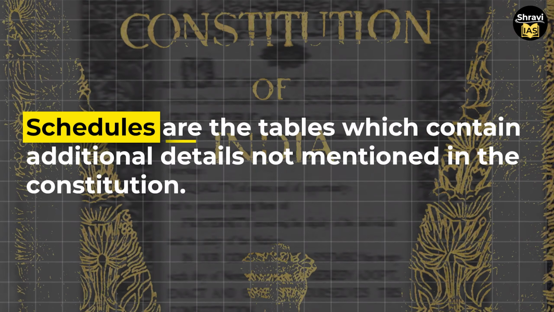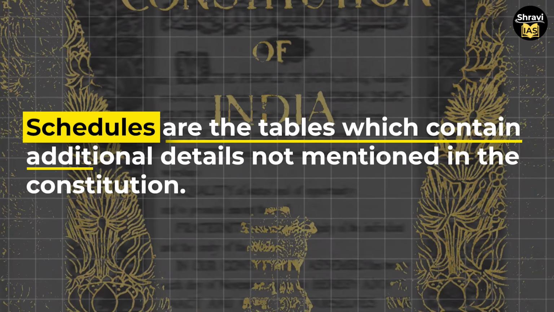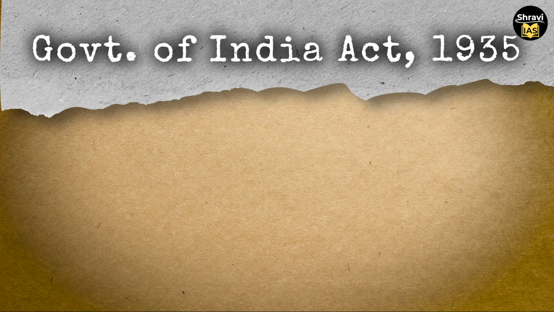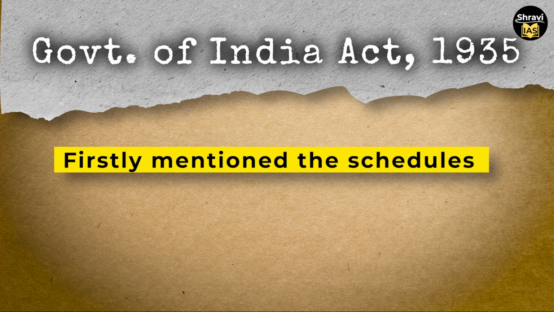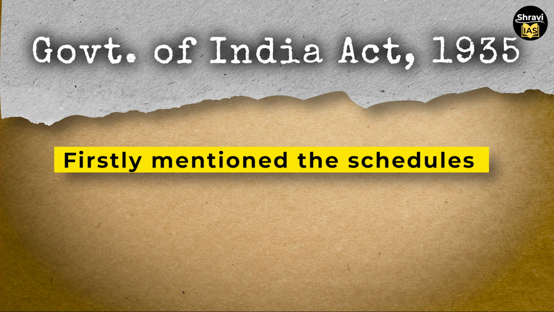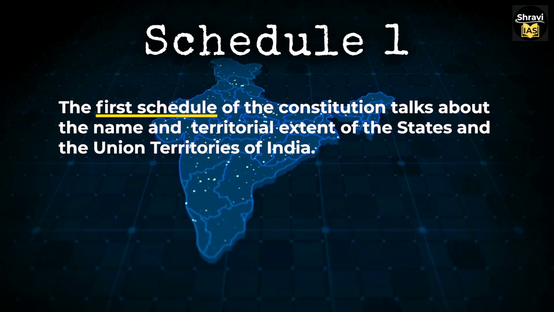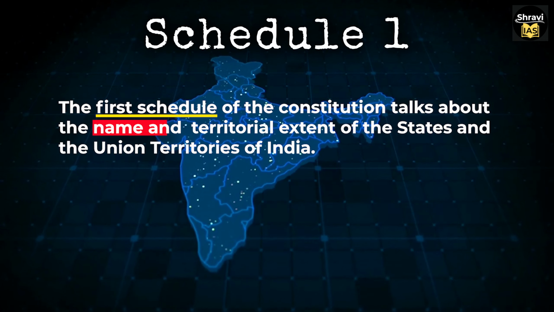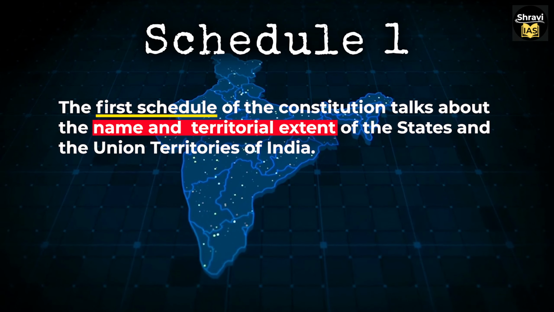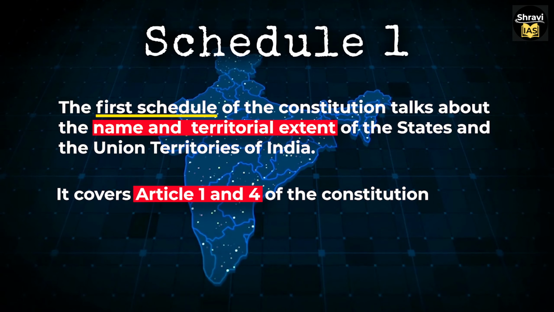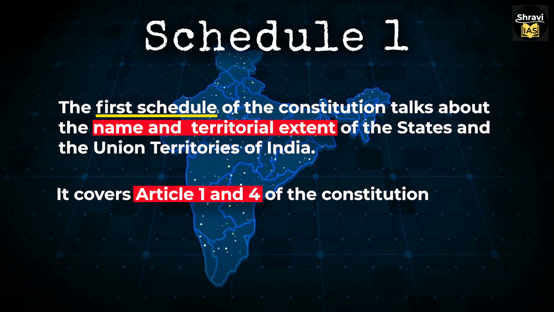Schedules are basically tables which contain additional details not mentioned in the Constitution. The Government of India Act 1935 was the first act that had mentioned the schedules, and there were 10 schedules in that act. Now let's take insights of these schedules in detail. Schedule first. The first schedule of the Constitution talks about the name and territorial extent of the states and the union territories of India. It covers Article 1 and Article 4 of the Constitution.